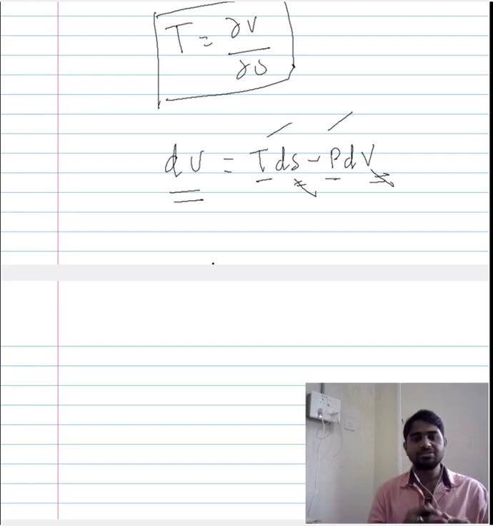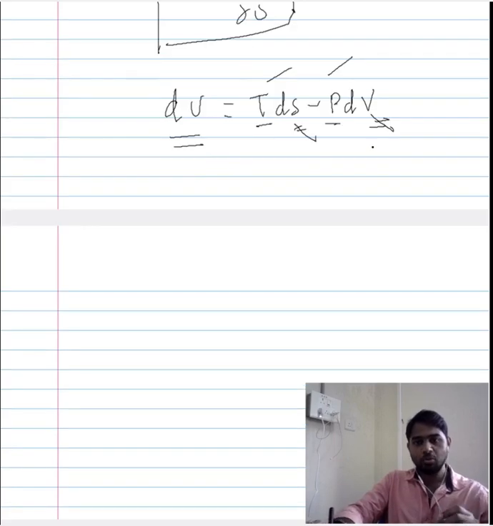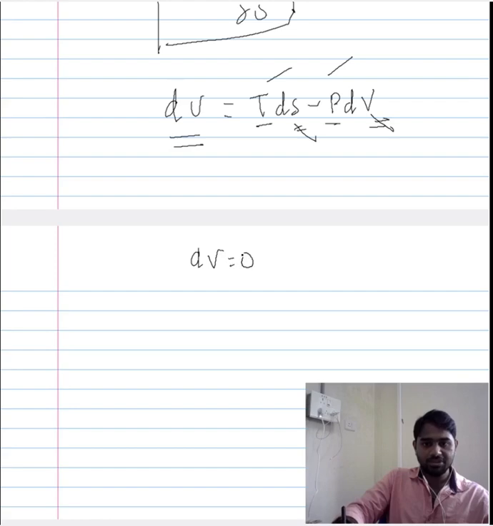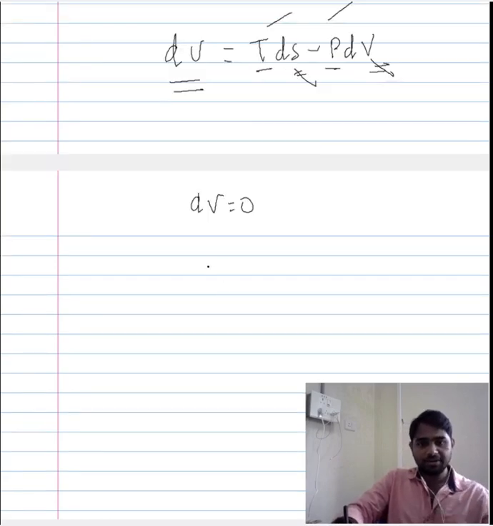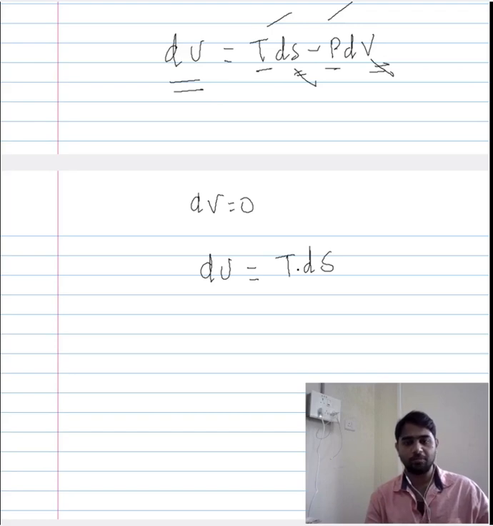Now let us assume a system for our intents and purposes. Let us assume a system wherein the change in the volume is constant, which would mean that dV will be 0. So the change in the internal energy of the system, when you feed some heat into it, is solely dependent on the change in its entropy.